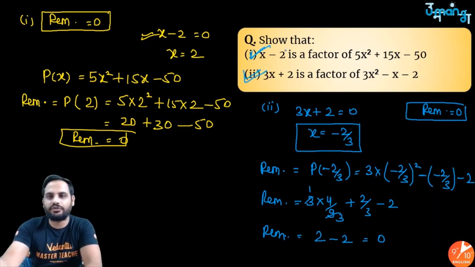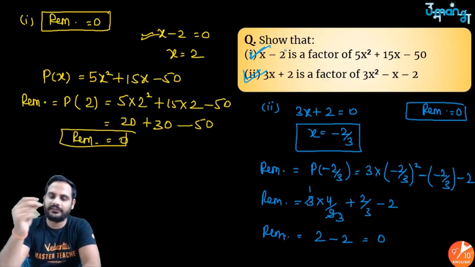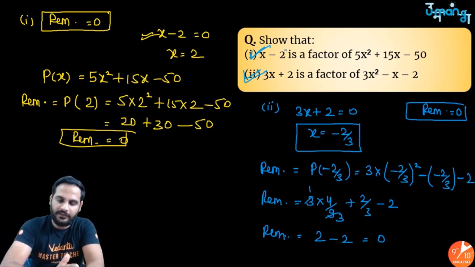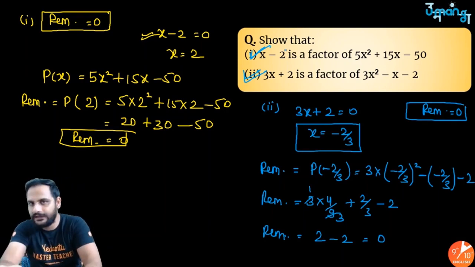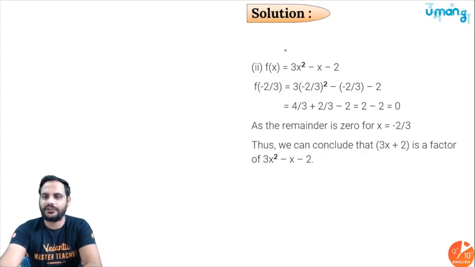So whenever you have to show any linear polynomial is a factor of something, just see that the remainder is equal to 0 or not. If remainder is equal to 0, it is a factor. If remainder is not equal to 0, not a factor. As simple as that. Nothing complicated. Okay, let's go for the next question now.